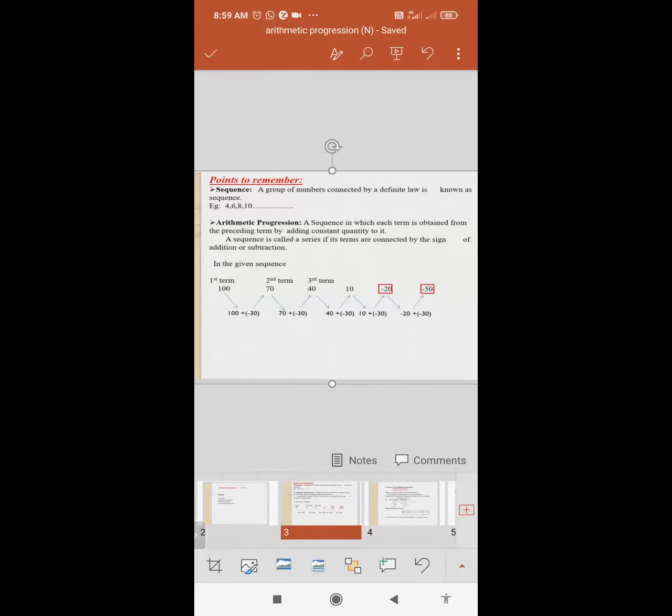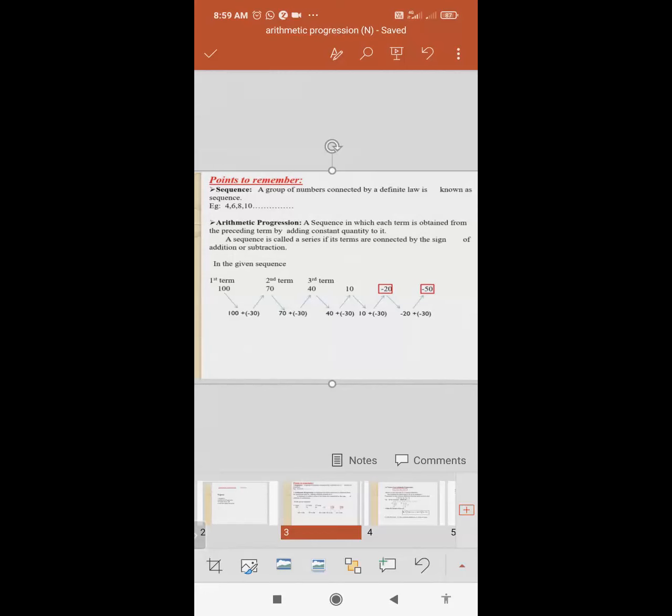Likewise, arithmetic progression: a sequence in which each term is obtained from the preceding term by adding a constant quantity to it. For example, 4, 6, 8, the constant quantity was 2. We go on adding 2 and we get the next term. A sequence is called a series if its terms are connected by the sign of addition or subtraction.